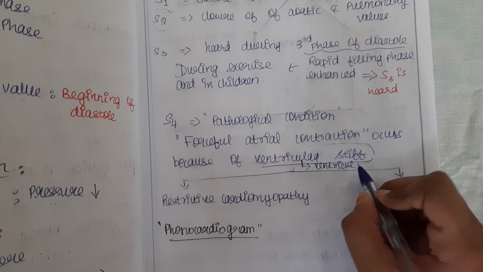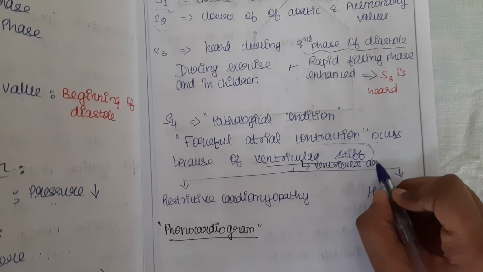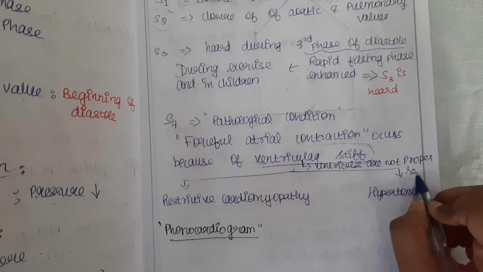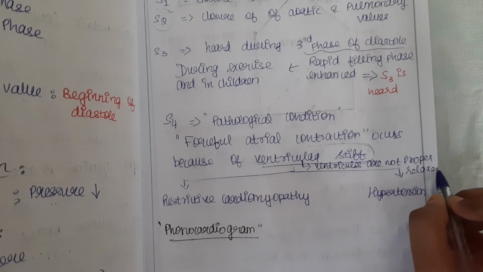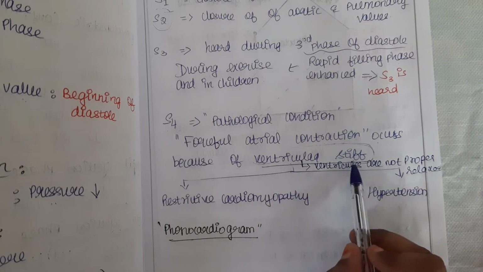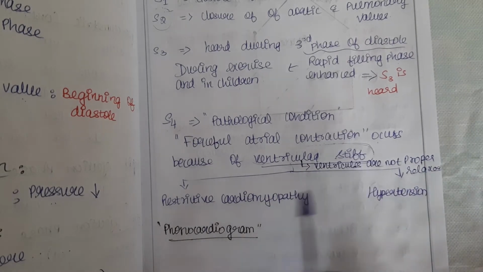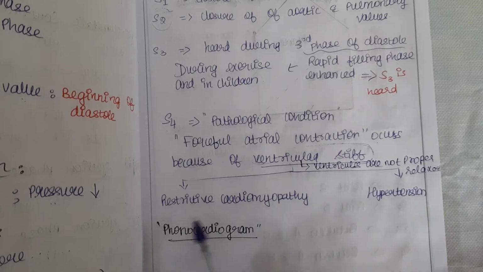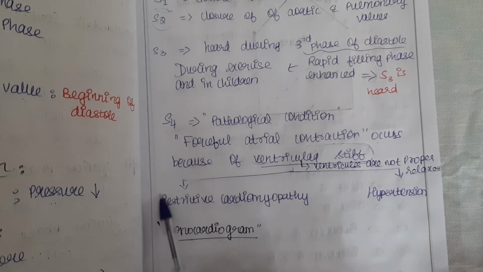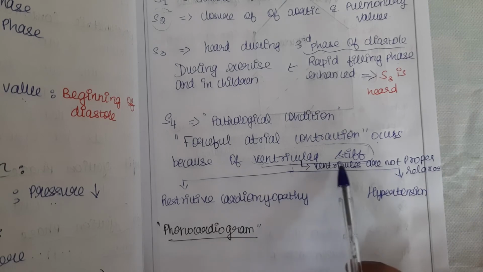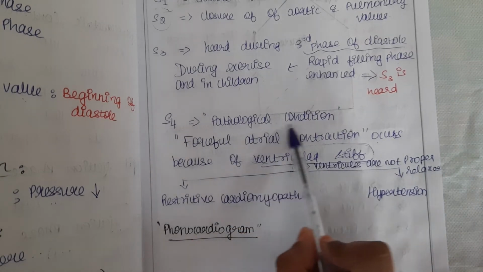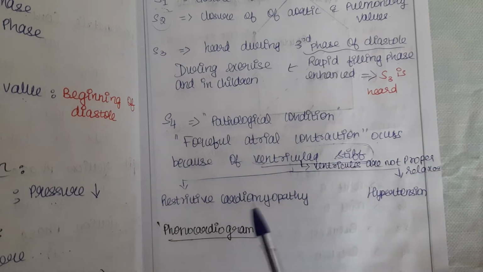Ventricles are not properly relaxed. That's the meaning of ventricular stiffness. It happens when a person has hypertension, and in restrictive cardiomyopathy. In these two cases, ventricular stiffness happens. That time S4 sound is heard. This is the pathological condition, not a physiological condition.